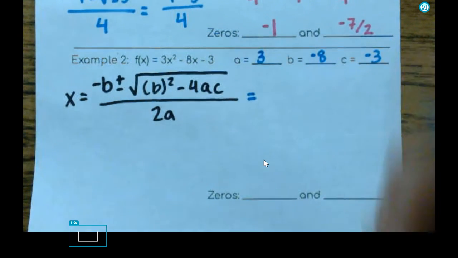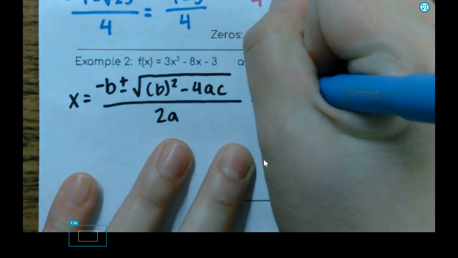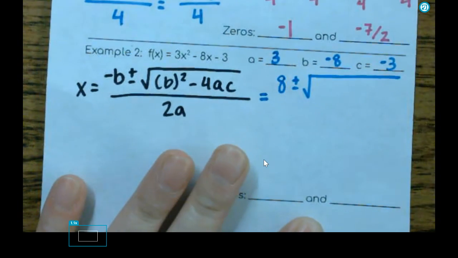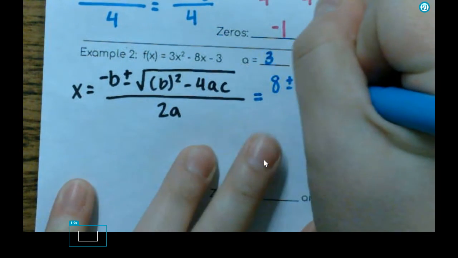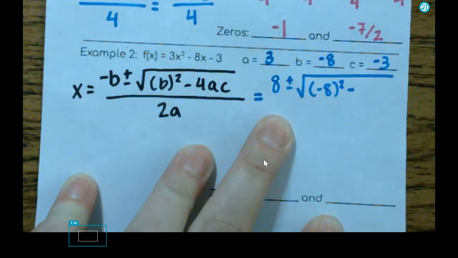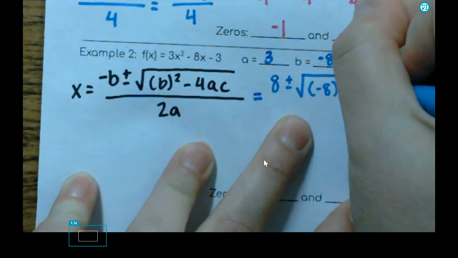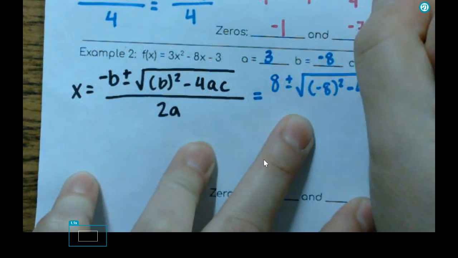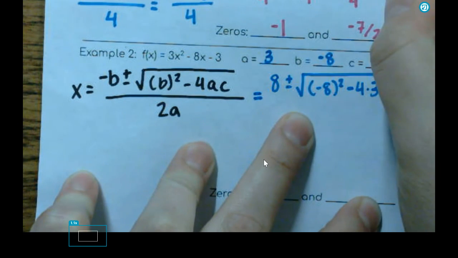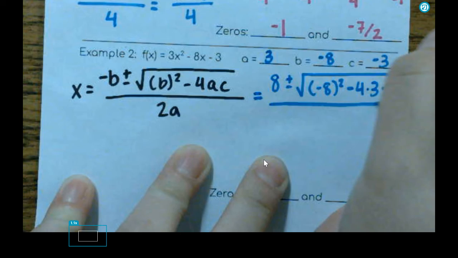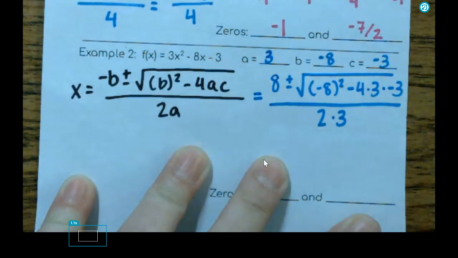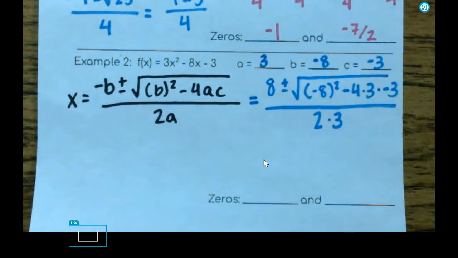So negative 8 is positive 8 plus or minus the square root of b squared, we got to put that negative 8 in parentheses, minus 4 times my A value, which is 3, times my C value, which is negative 3. And then that's all going to be over 2a, which is 2 times 3. Any questions about plugging things in?